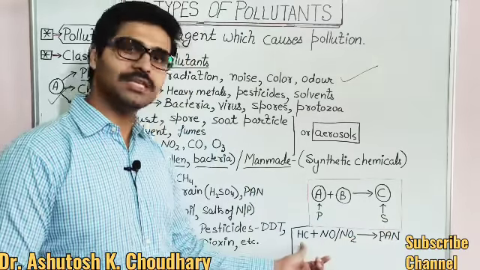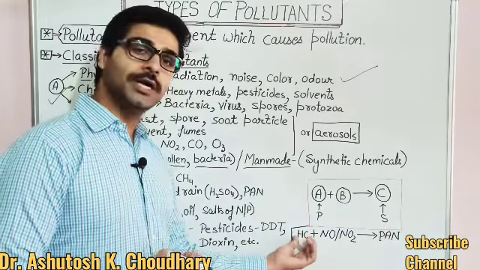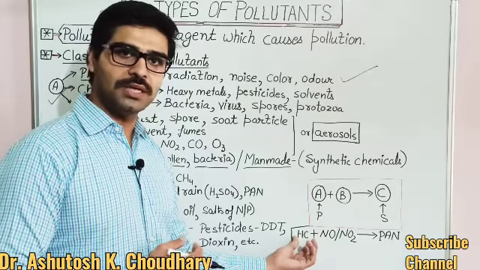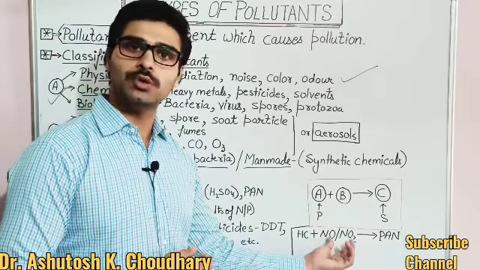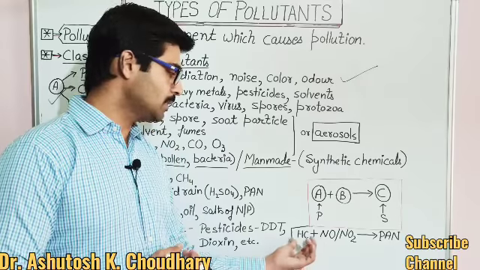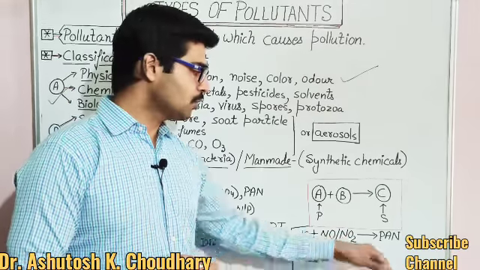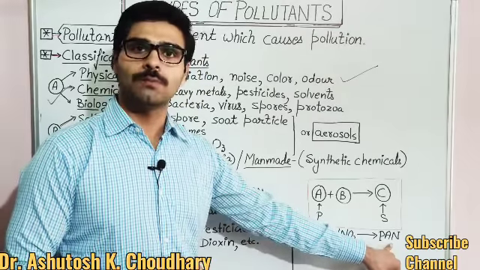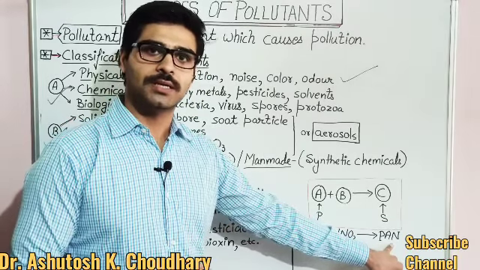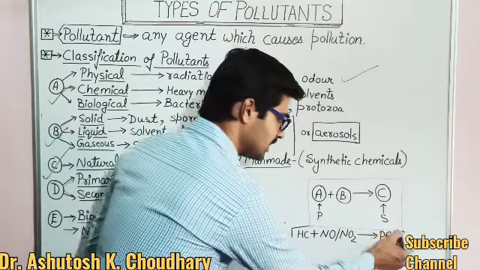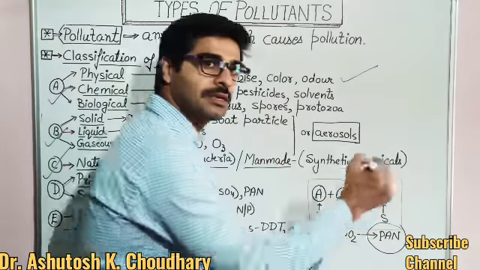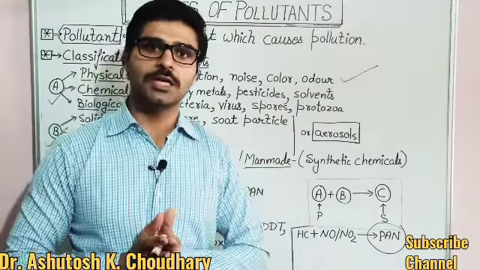Here we have an example. When hydrocarbons present in air react with oxides of nitrogen, there is the formation of PAN, peroxyacetyl nitrate. This peroxyacetyl nitrate is an example of a secondary pollutant.